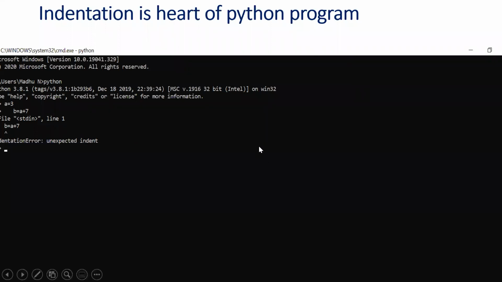Now, in our Python program, indentation is the heart of the program. When you declare a variable, see here, a is equal to 3, and in the next line you leave some space, that means white space, it will throw an error called indentation error. Indentation is like when you write a paragraph in the English language, you give some space, right?